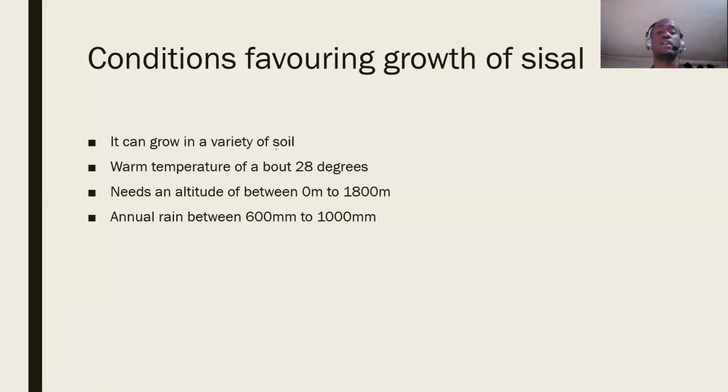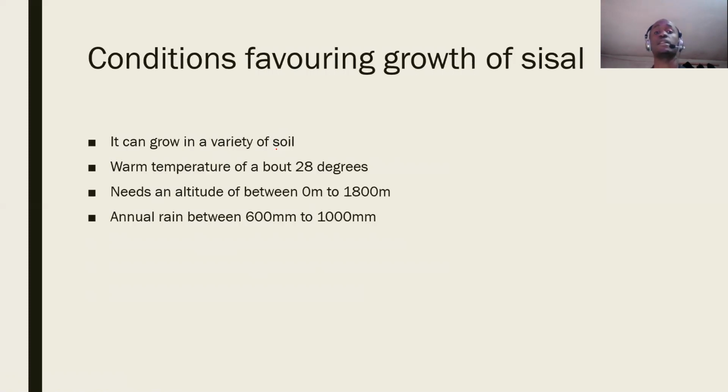Pyrethrum grows well in red volcanic soil. Wheat also, red volcanic soil. But this is a crop which does not choose the type of soil that it must be planted in. It can do well in different types of soils, a variety of soils.